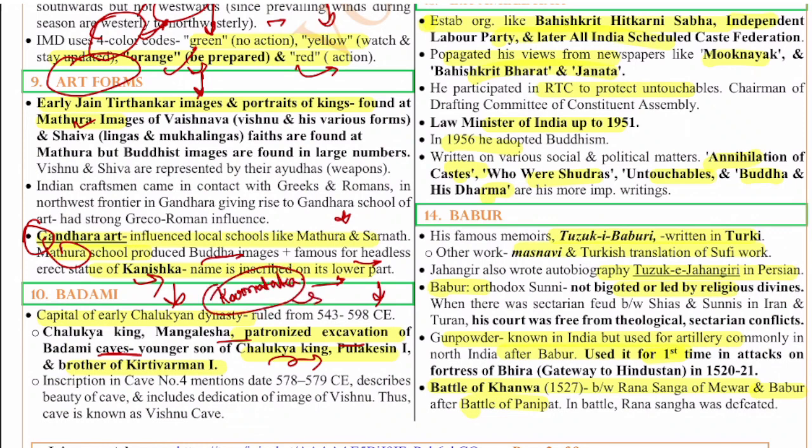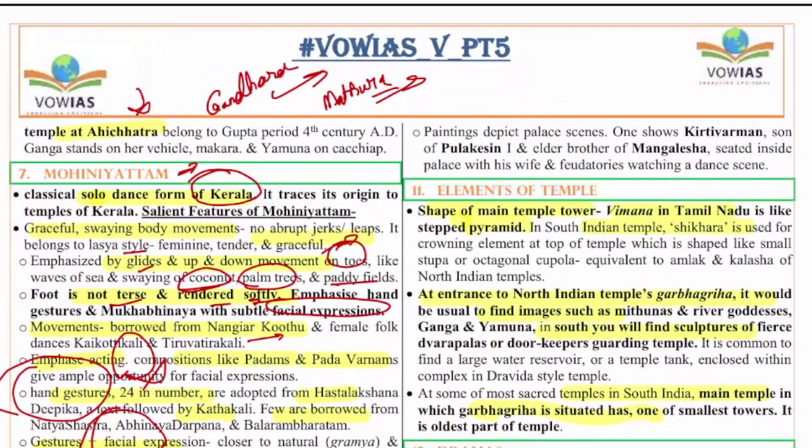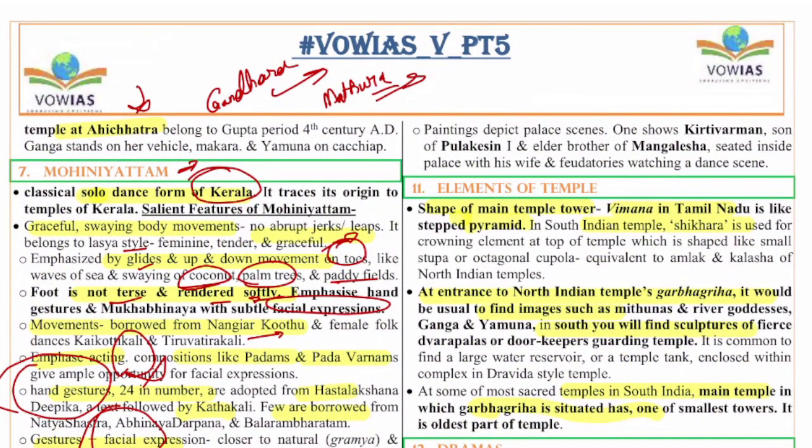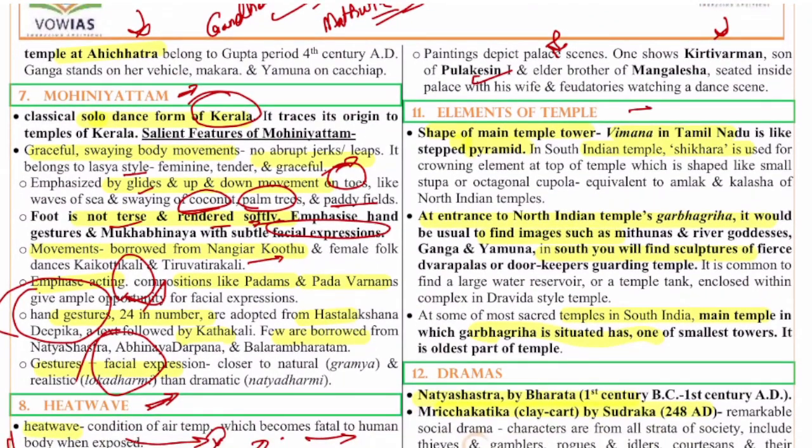And the second thing is, they are famous for both Hindus and Jains. The temple has carvings of Hindu images, such as Vishnu and all, as well as Jain carvings. And remember, this is a UNESCO World Heritage Site candidate as well, but it still did not get the status. The paintings talk about Kirtivarman, Pulakesin, and the elder brother. All these people's paintings can be seen in the palace scenes in the palace paintings.